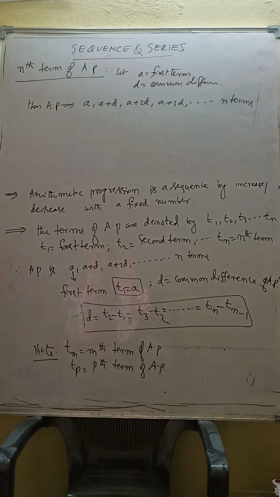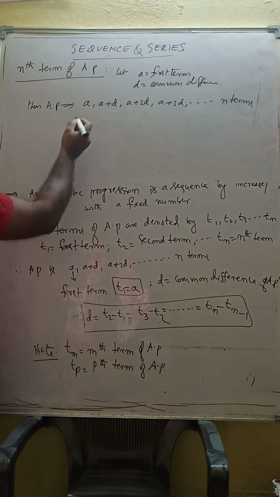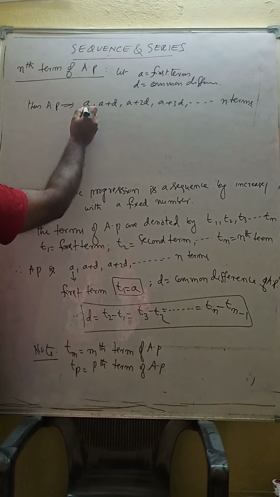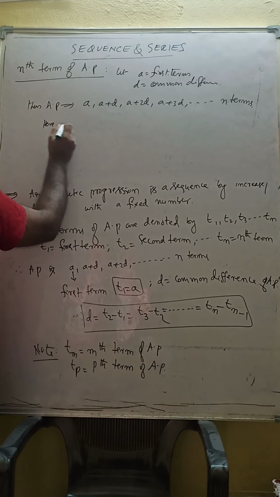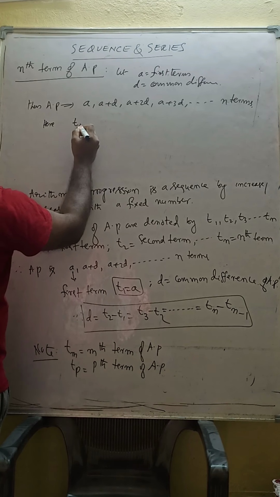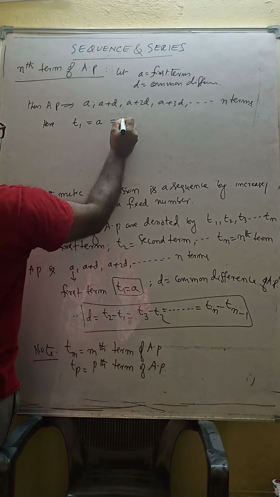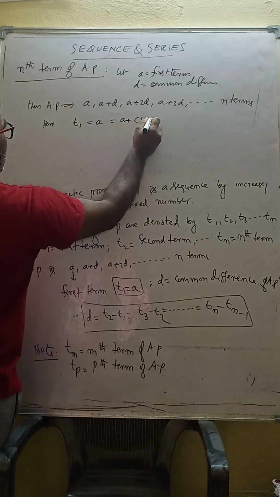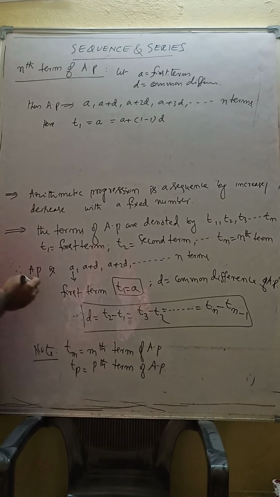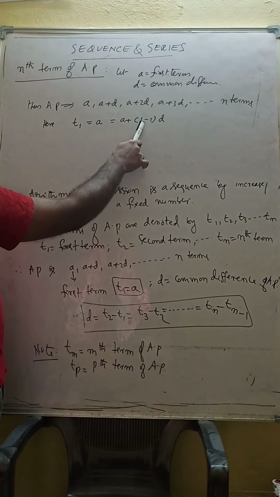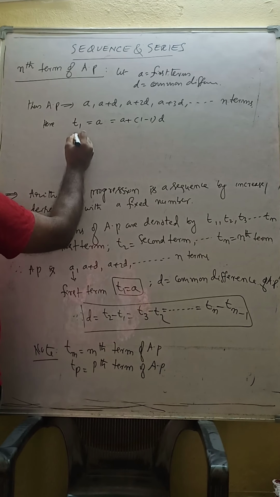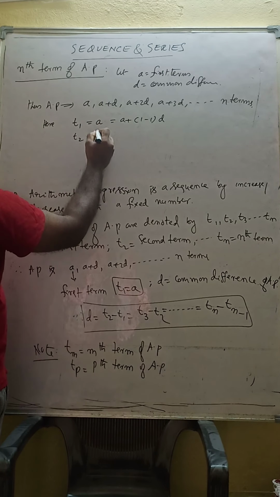So here, first, A is what? The first term, T1. T1 is A. Shall I write it as A plus 1 minus 1 into D? 1 minus 1 is 0, 0 into D, so it is still A. What is the second term here?